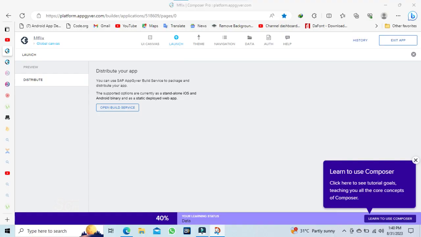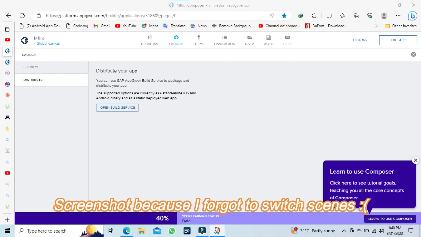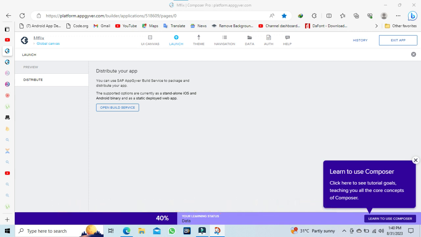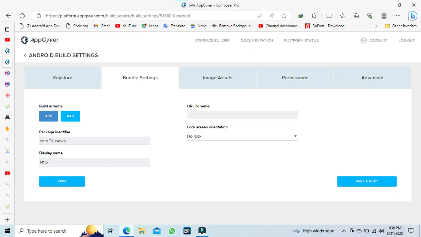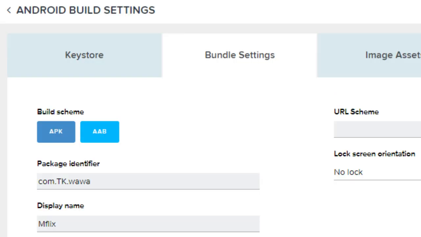Let's quickly go over there just to make sure. Go to view service and it's going to be loading. Okay, it's already done. So inside configuration, this bundle settings over here, you won't come here and put in the name of the app.